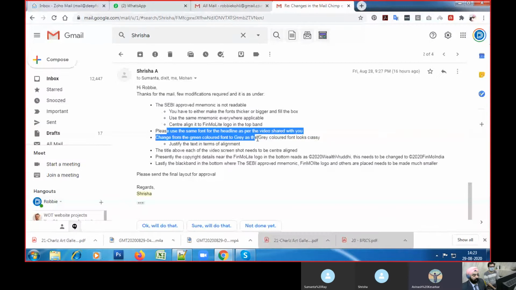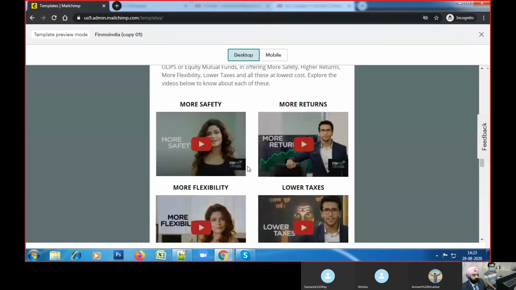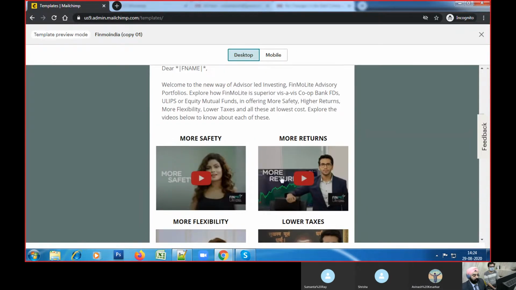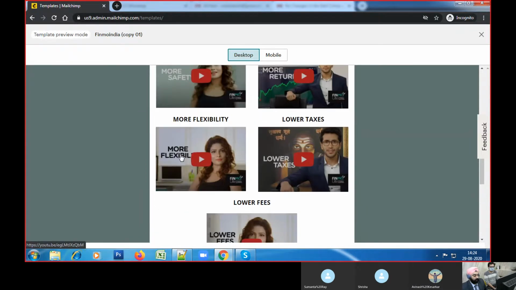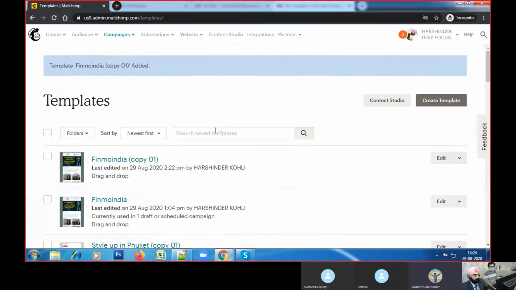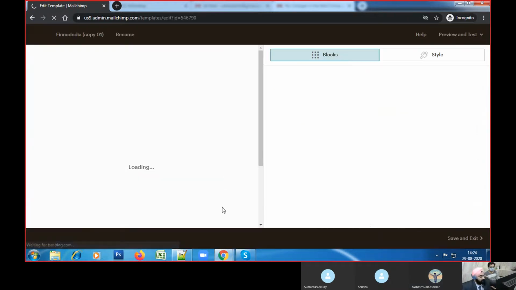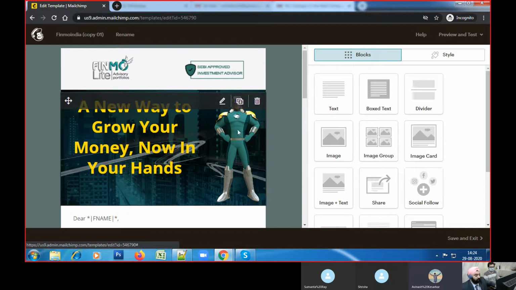Use the same font for headline as per video shared with you. So the font for the headline, we are using the Open Sans font. So in the video, I think the font is Montserrat Round or Arial Round. Just want to confirm which font it is, because MailChimp has very limited fonts in its library.